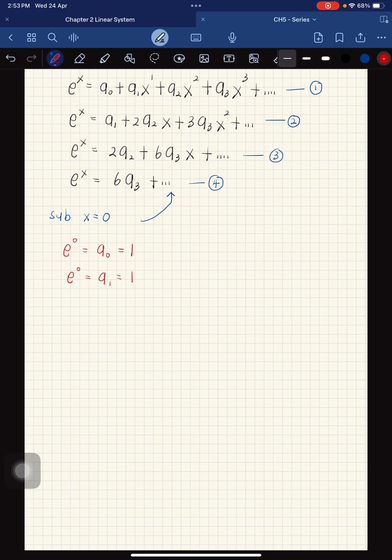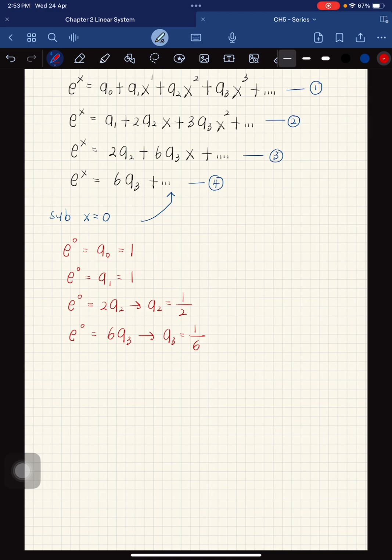Substitute x equal to 0 into the second equation, e to the 0 equals a1, so a1 equals 1. Into equation 3, e to the 0 equals 2a2, therefore a2 is equal to 1 over 2. And the last one, e to the 0 equals 6a3, therefore a3 is equal to 1 over 6.